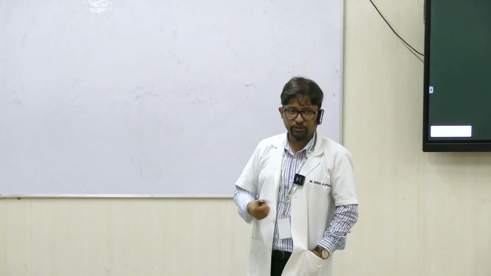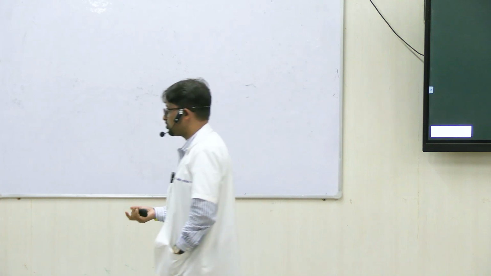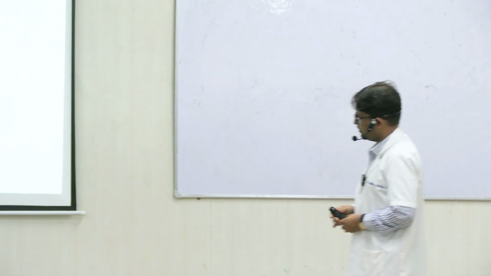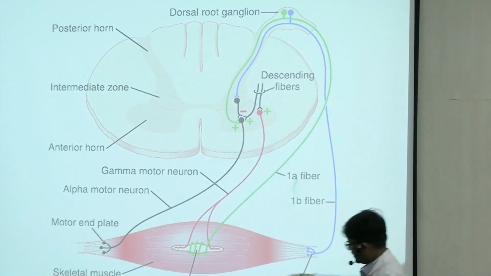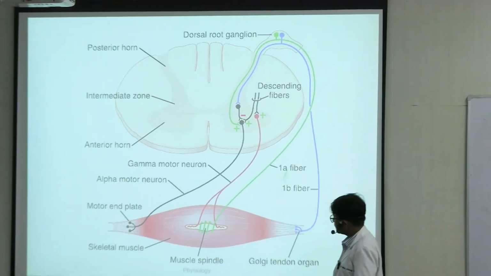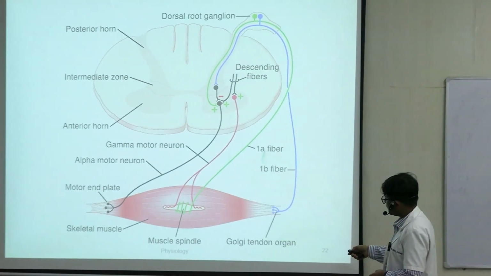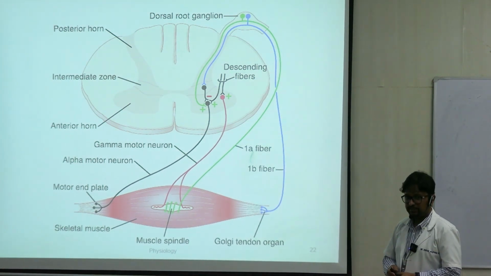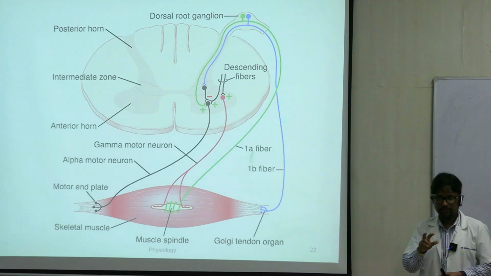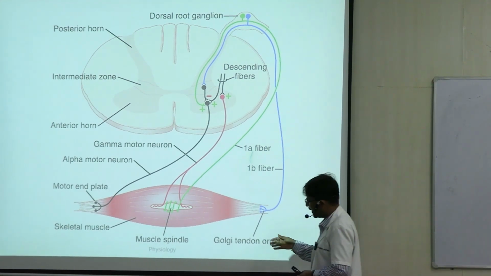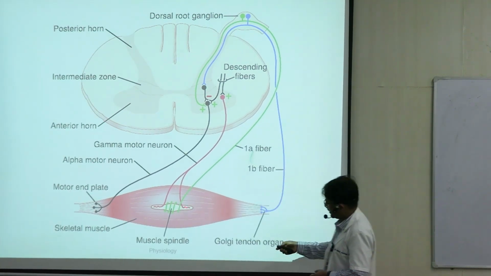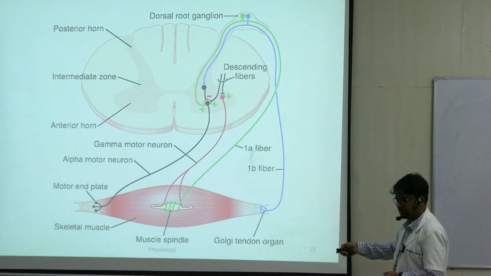So if there is spindle loading, there should be some unloading also. So in this diagram, what you see is a neural circuit, कि कौन सा चीज कहाँ जा रहा है. So here you find this is the location of the spindle right at the center. So these are... right. Golgi tendon organ is from the peripheral parts of the muscle, right? इसमें नाम में ही tendon organ. So two proprioceptors that we talked some slides back. So coming back to the spindle, the one in green color is the afferent one, right? As you can see, green color, the afferent one is mostly the central part.